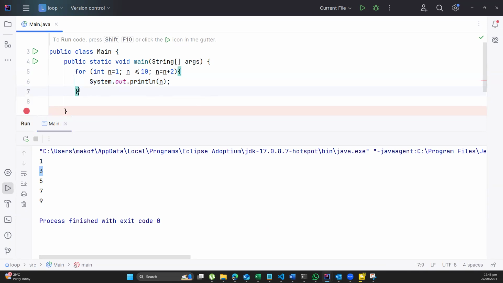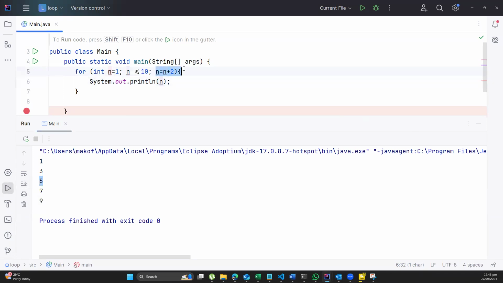I'll come here, I'll go to this section here first. I'll increase n by 2. So 2 plus 3 would give me 5. Then I'll come here. Is 5 less than 10? The answer is yes. So since 5 is less than 10, then I will come in here and display 5.